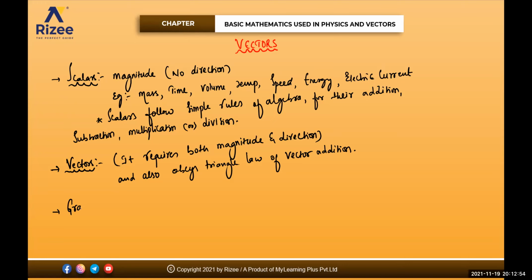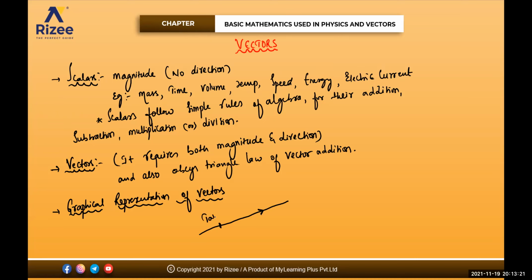Next one. Graphical representation of your vectors. How do you represent a vector, beta? A vector is generally represented by a line segment, followed with an arrow mark like this, and with your tail.